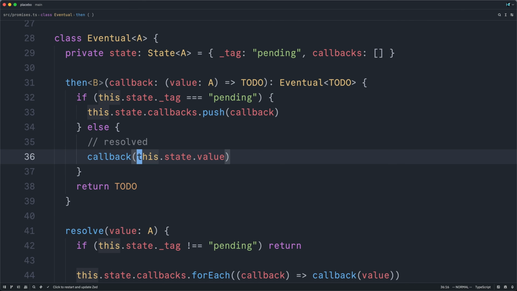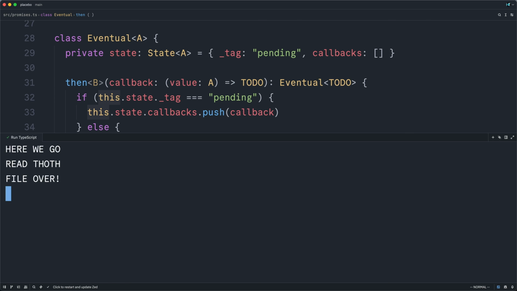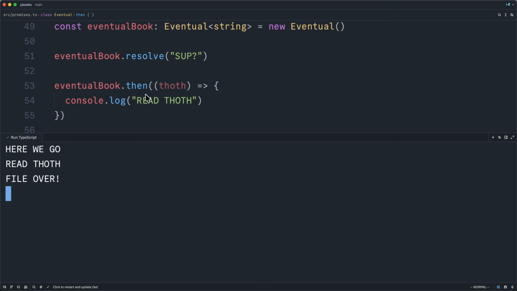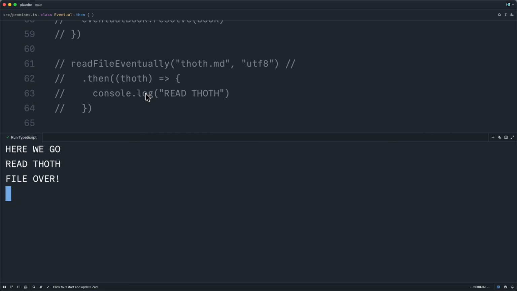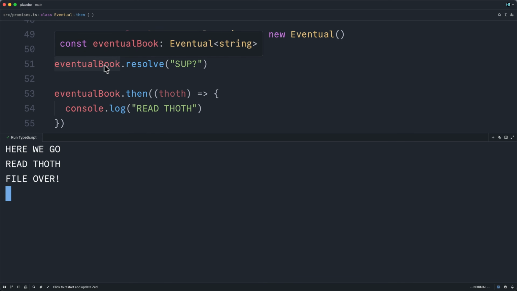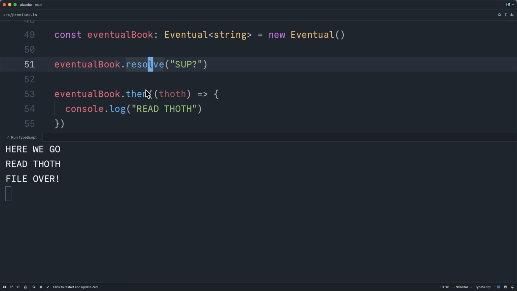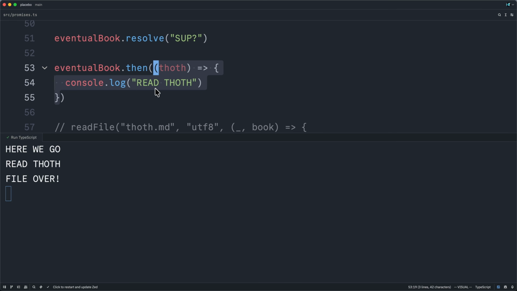Now that we've made this change, let me rerun the program. And yeah, now it works again. The output is being printed out, and also this occurs before file over is printed. This is because we resolve our promise immediately, and therefore by the time we call then, it will just directly and synchronously call our callback, passing in the value that it stored off into its state.